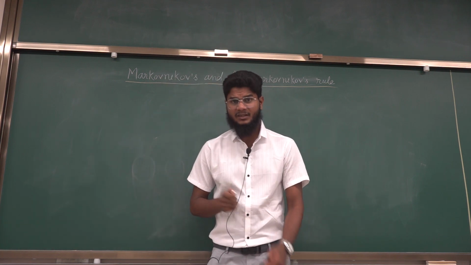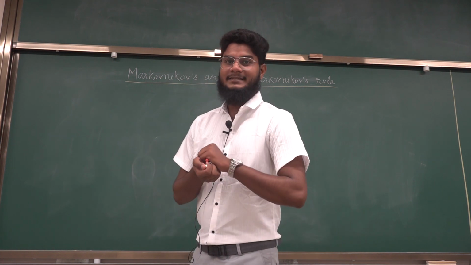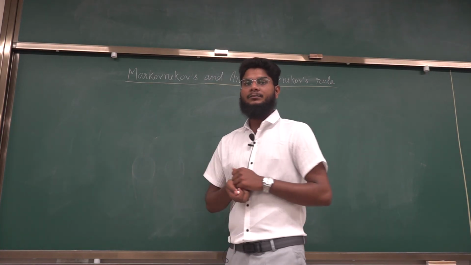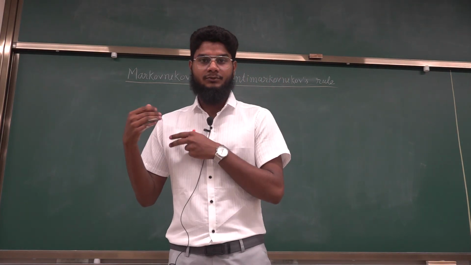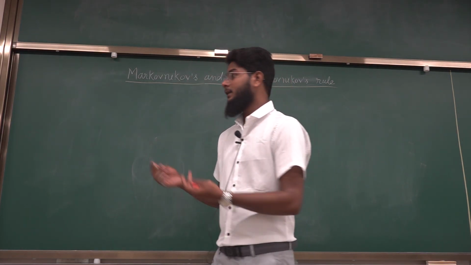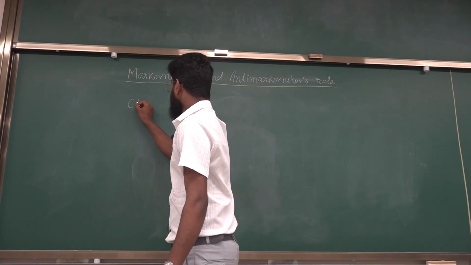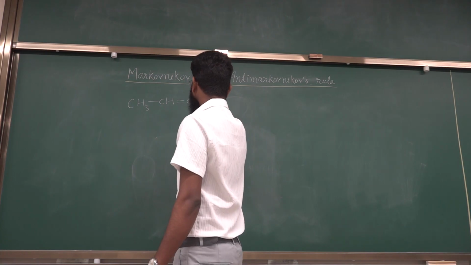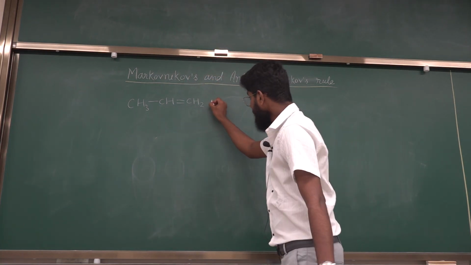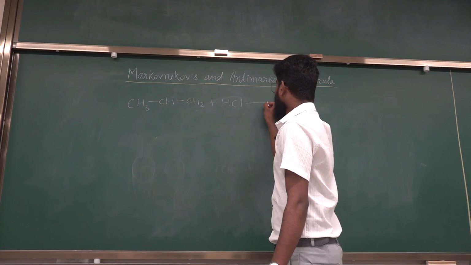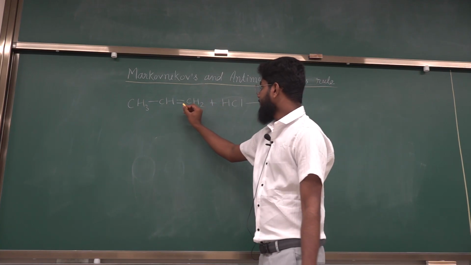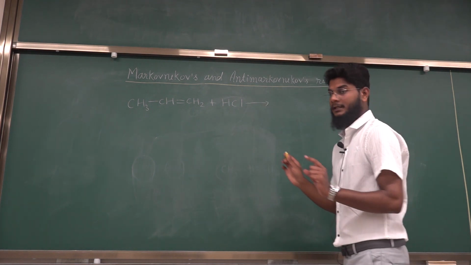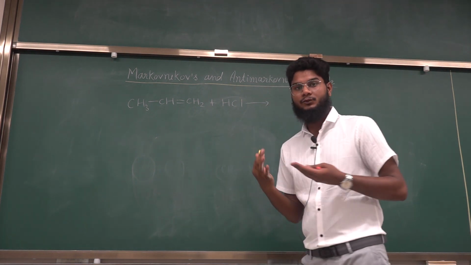Markovnikov said when an unsymmetrical alkene is reacted with unsymmetrical reagents like HBr, HCl, then the positive H plus ion will attach to the carbon having more number of hydrogens. Here you can take an example. We have the alkene propene. This is an unsymmetrical alkene, and we are adding HCl to it. Then what will happen? This is an unsymmetrical alkene and this is an unsymmetrical reagent. In this case, we will have two products.